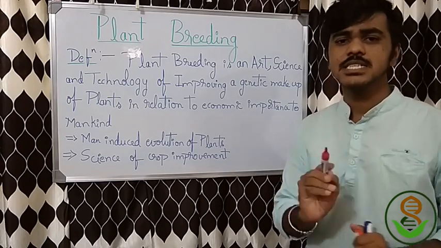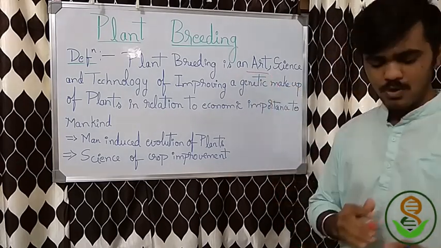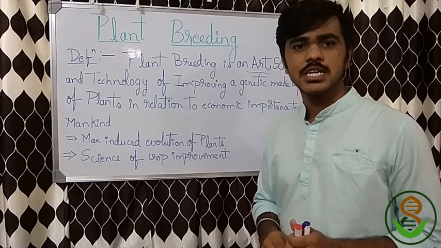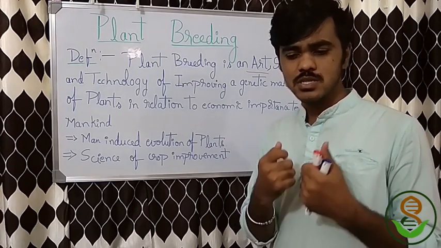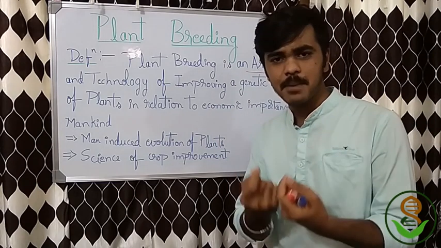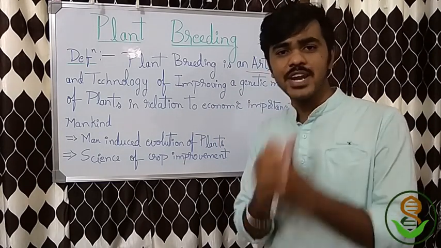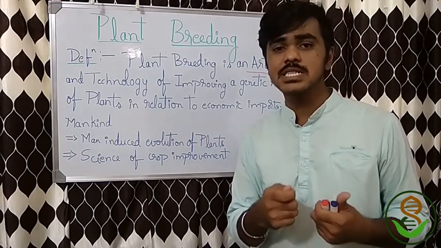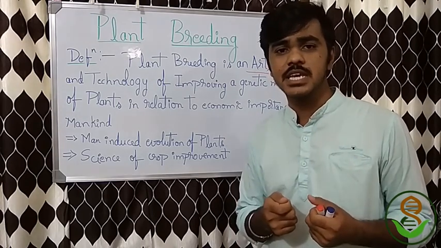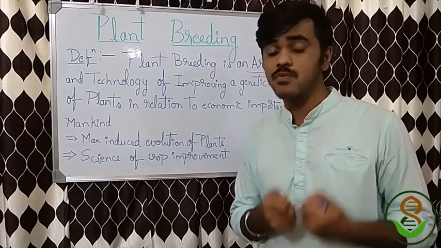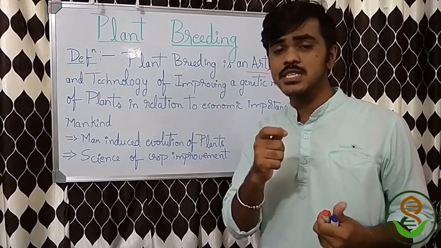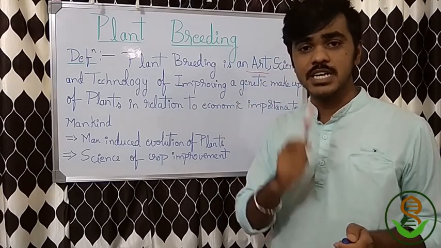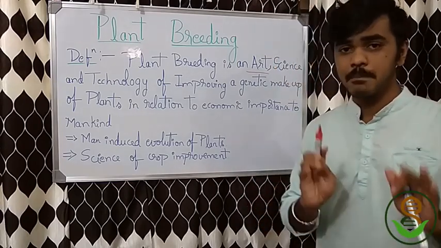Plant breeding is an art. Yes. What is art? You might get a doubt. Art in the sense, you need some skills. Skill is also an art. The skill means to cross between the plants. You have to wait for some time, and you have to technically breed those, technically cross them. The skill is required for that, and not everyone can do breeding easily, and even many scientists and professors can't do the work. The skilled labors are there. So breeding in the sense, you should be skilled enough to do that. So it includes an art, it includes a skill. So plant breeding is an art.